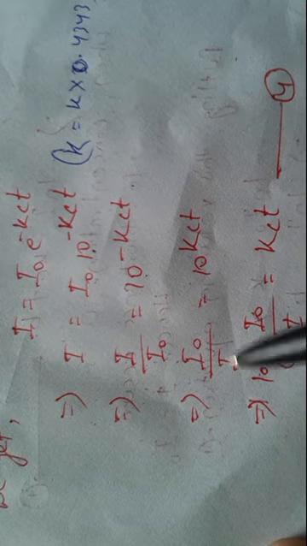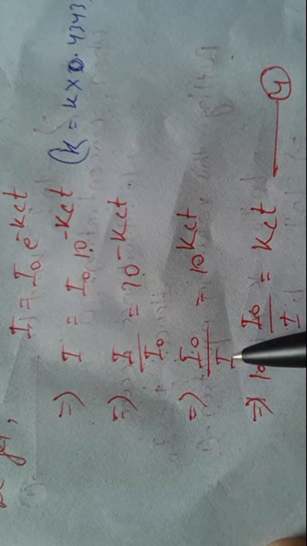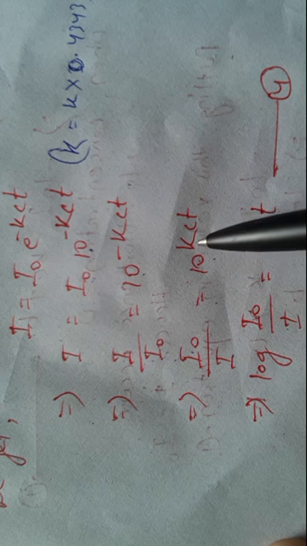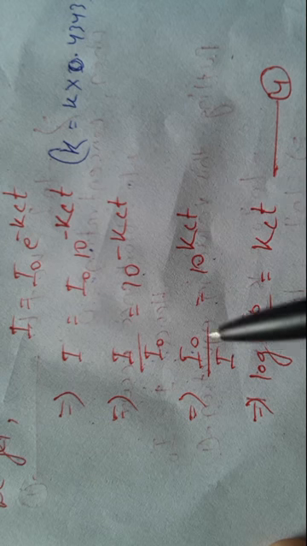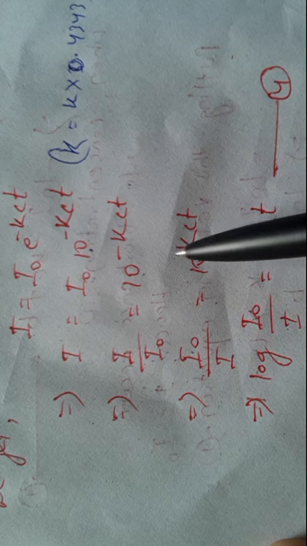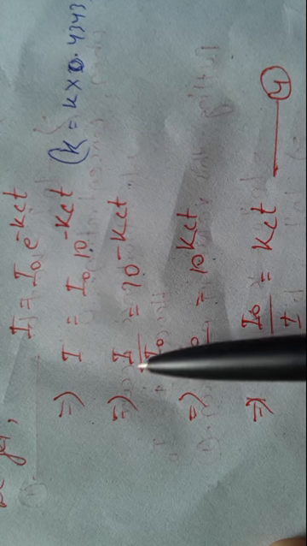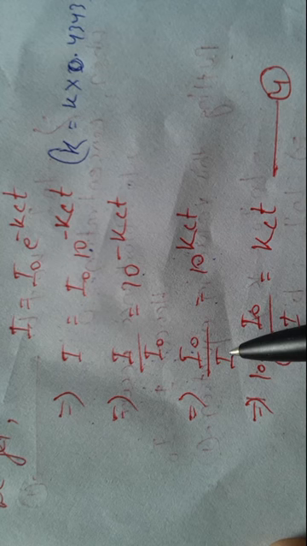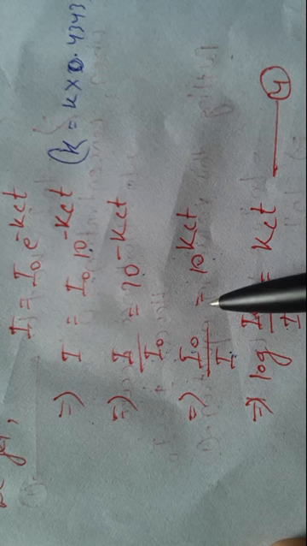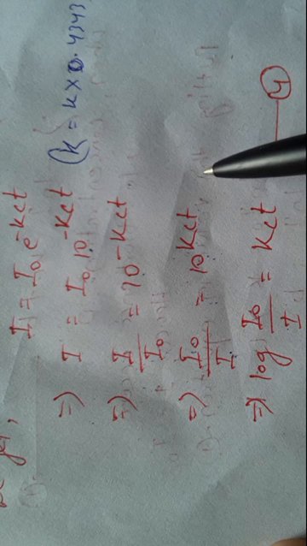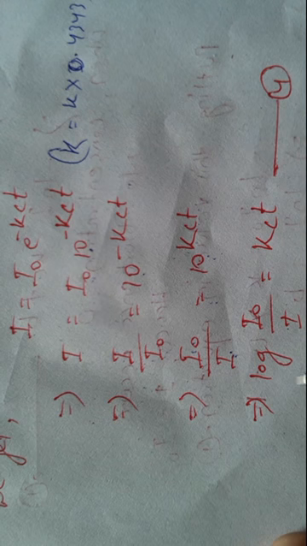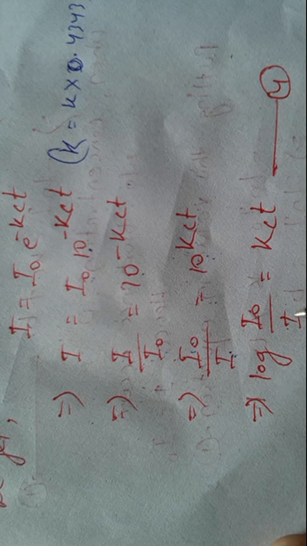Then reversing the equation, I0 by I is equal to 10 to the power KCT. When we reverse the equation, the minus sign is converted to positive, and I by I0 is converted to I0 by I. So finally I0 by I is equal to 10 to the power KCT. After that, taking log on both sides, we can write log I0 by I is equal to capital K c t, and put this as equation number 4.